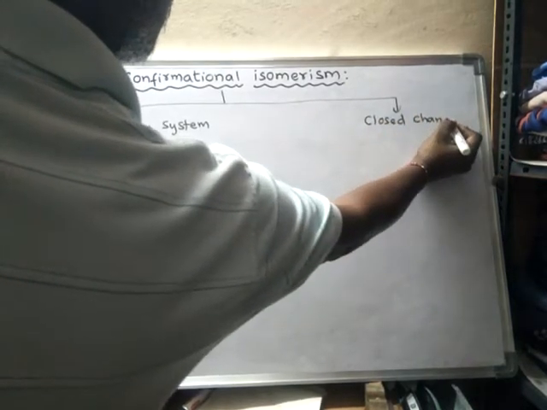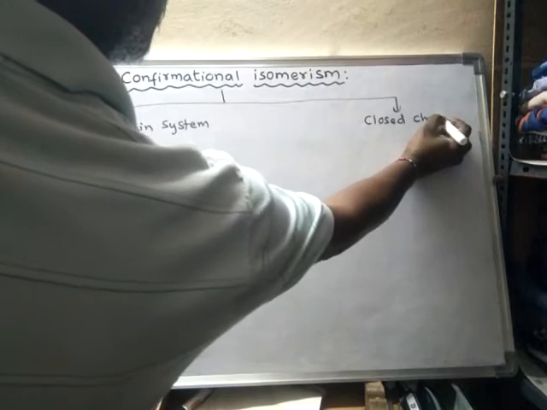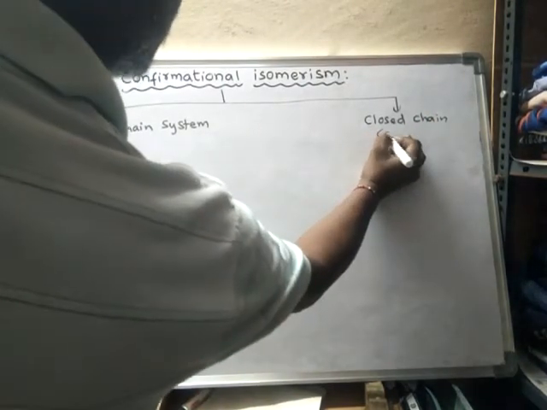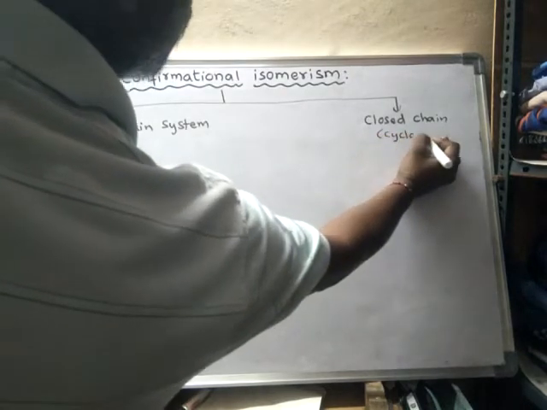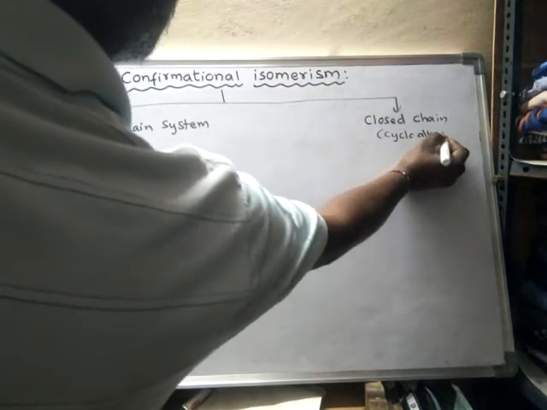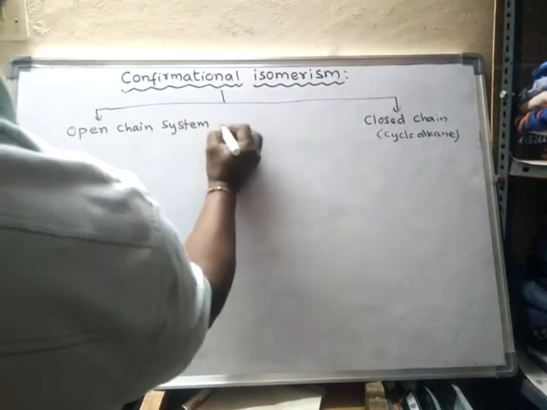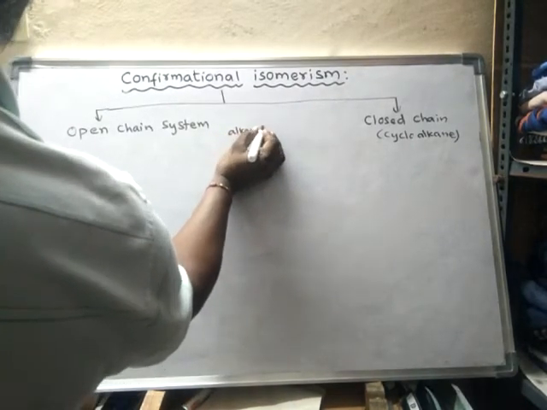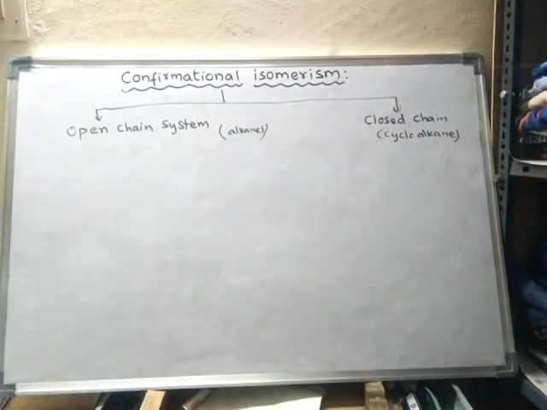Here they are called cycloalkanes. In cycloalkanes only you will find this, and these are alkanes and cycloalkanes.